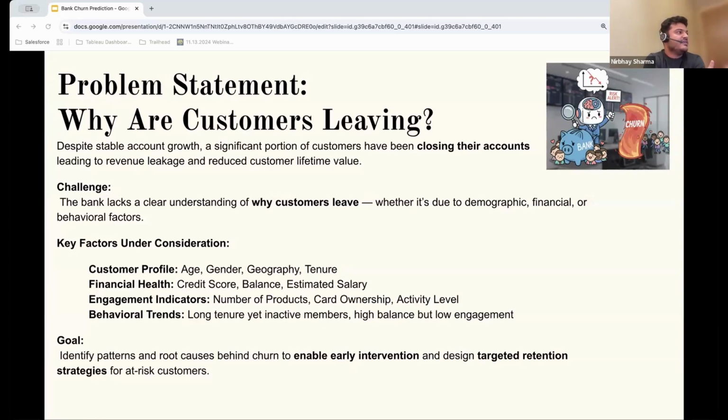And the data we had was capturing the customer's life cycle and behavior, throughout the demographics like age, gender, geography, and tenure, and then the financial stability of that particular customer: the credit score, balance, and estimated salary, and some intangibles such as the number of products the customer is using, as well as whether the customer is active or not. Ultimately, the goal was to find a proactive intervention in order to retain the customers within the bank.